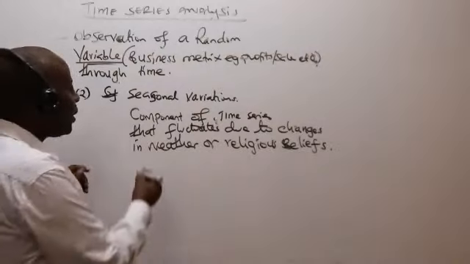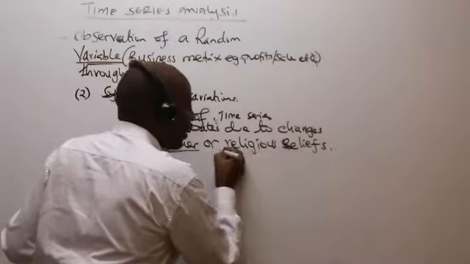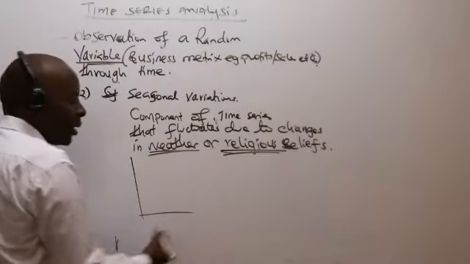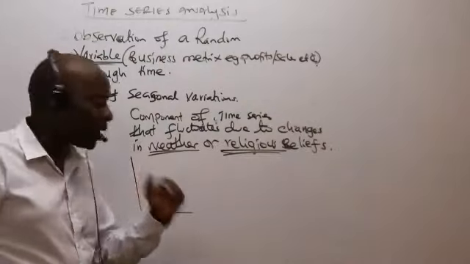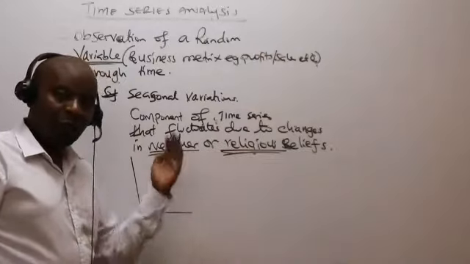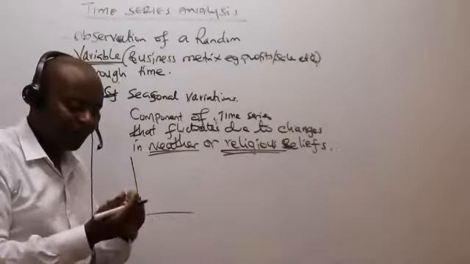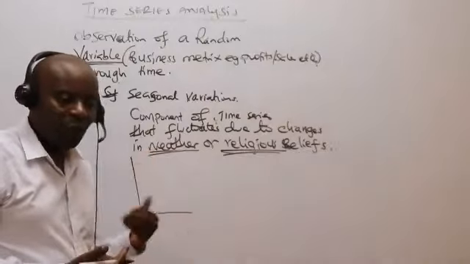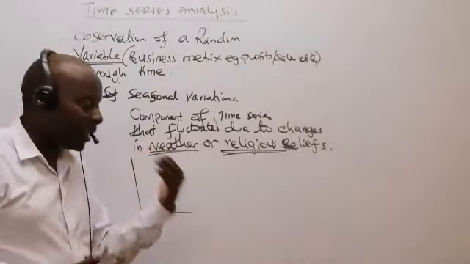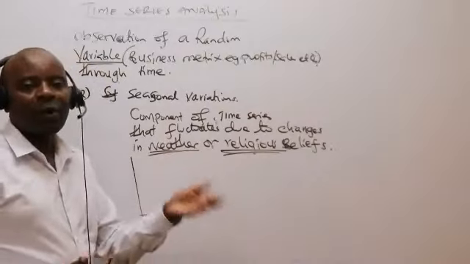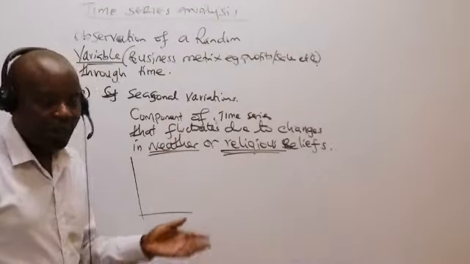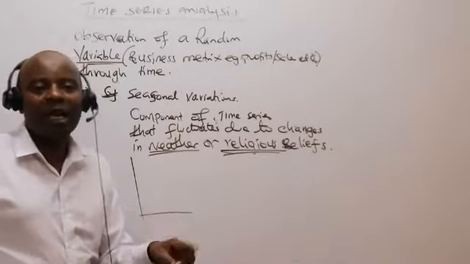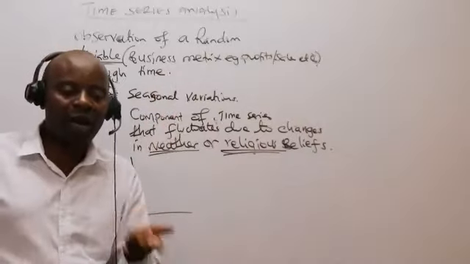Ladies and gentlemen, these two factors normally give us seasons. For example, what do we expect of sales of a supermarket during Christmas? Christmas is a religious function. We expect sales to be up there at the roof. During weather seasons, for example if it's raining, we expect sales of some products to increase, for example umbrellas. So weather will always bring seasons, making some product seasons good and other product seasons bad.